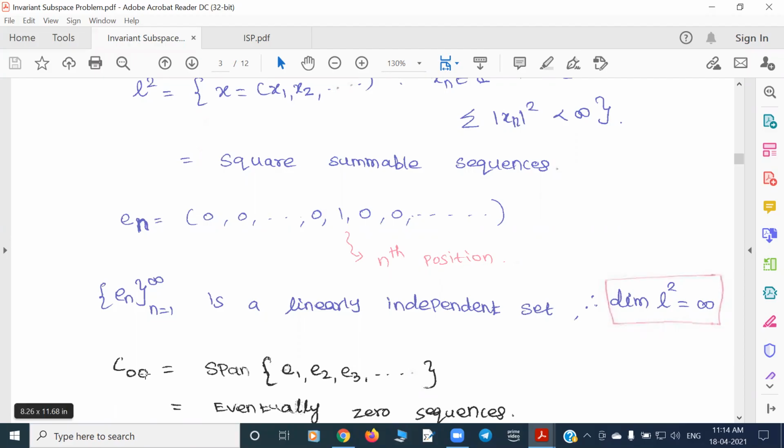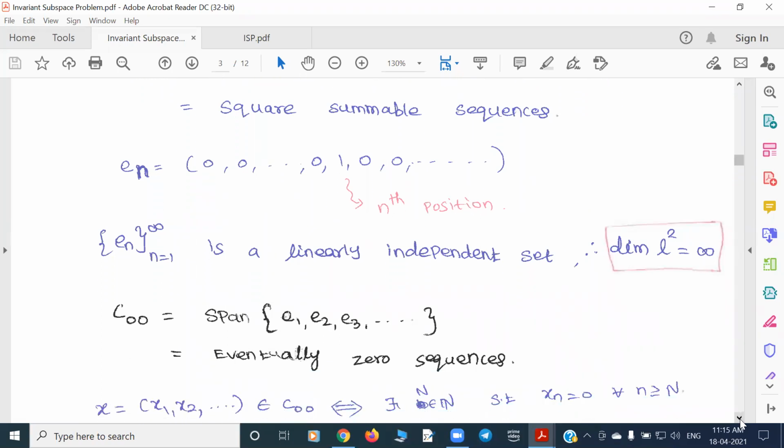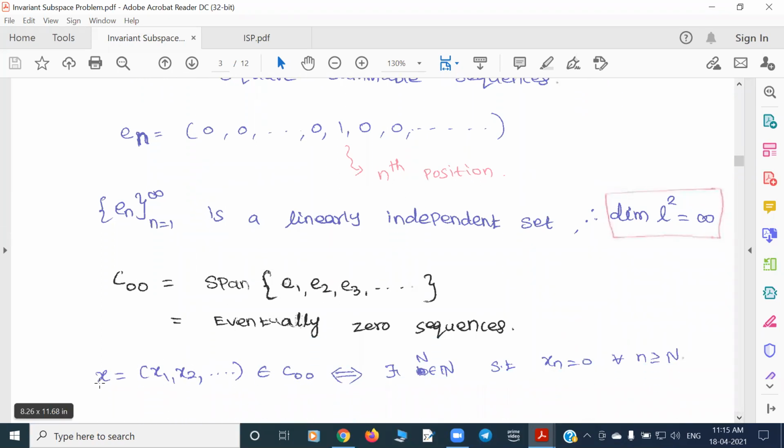Now there is a nice subspace of this L2. It is called c00. Take the span of e1, e2, e3, all those elements. If you take its span, it is called c00. Namely, we call these the eventually zero sequences. That means if there is a sequence x1, x2, ... in c00, then there is a stage n after which xn is 0 for all n. So eventually the sequence is 0 after some stage.